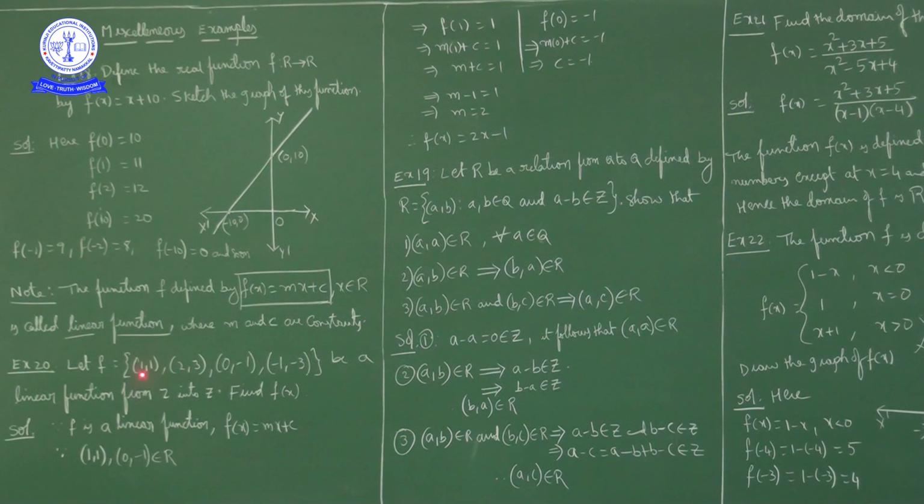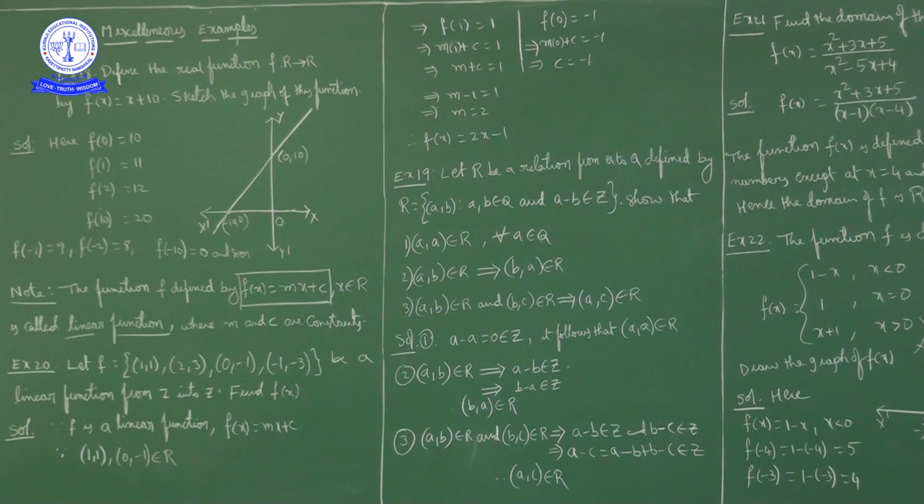The function contains the ordered pairs (1, 1), (2, 3), (0, minus 1), and (minus 1, minus 3). What it means is f of 1 is 1, f of 2 is 3, f of 0 is minus 1, f of minus 1 is minus 3. So using any two of these four conditions, because we have only two unknowns m and c, we can find the m value and c value.